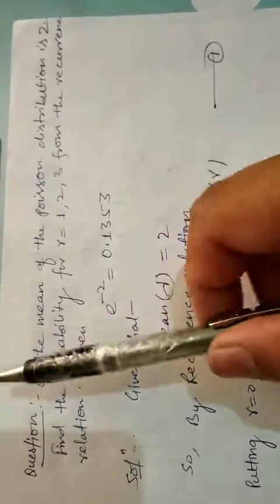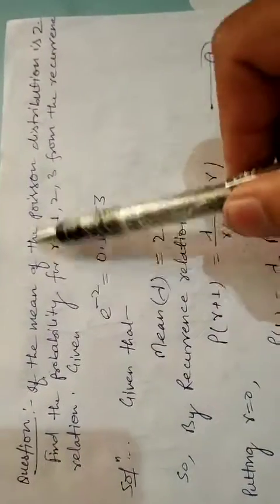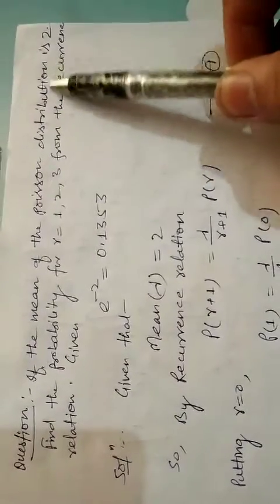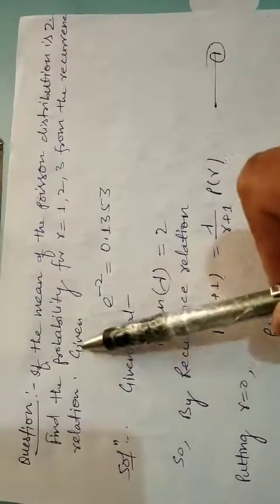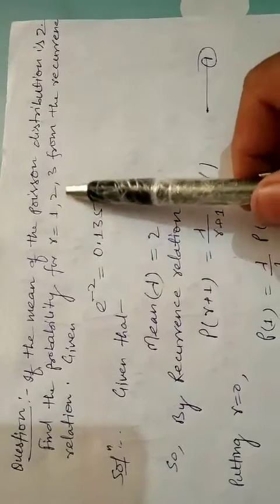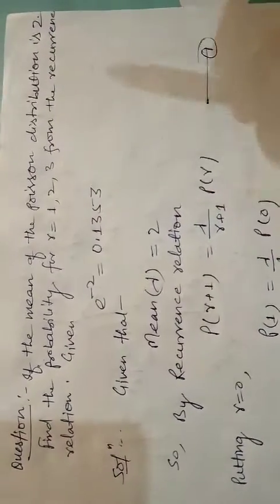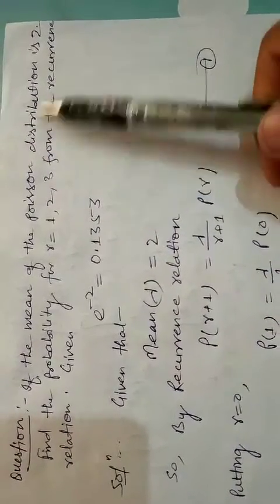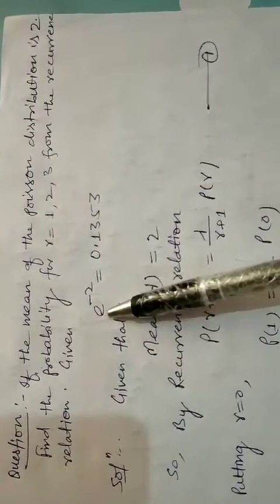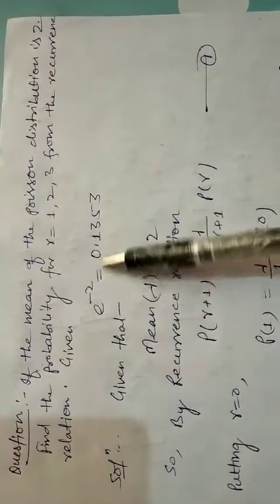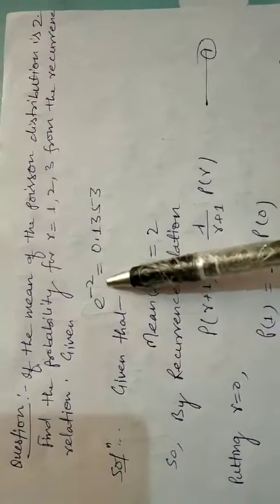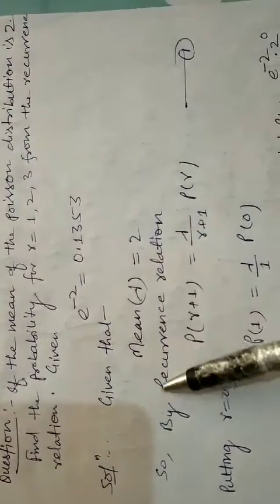जनरली प्रॉब्लम इस तरह से दिए जाते हैं: if the mean of the Poisson distribution is 2, it means here lambda is given. Find the probability for r is equal to 1, 2, 3 from the recurrence relation, given e to the power minus 2 is equal to this. यहाँ ये वैल्यू दे दी गई है, इन जनरली दिया नहीं होता है, आपको कैलकुलेटर से निकालना होता है। So how to solve such type of questions?